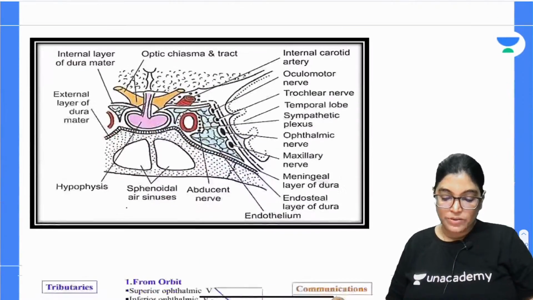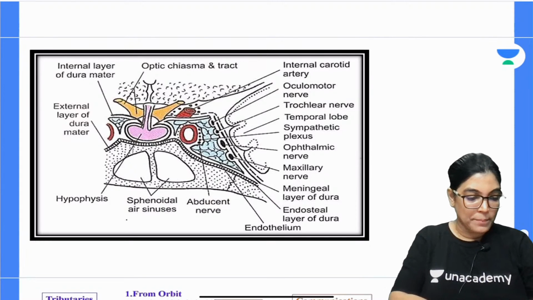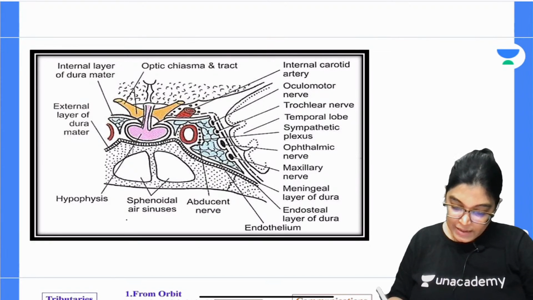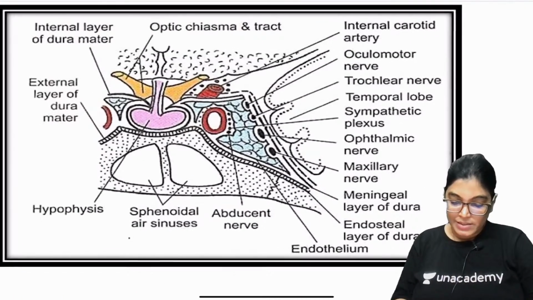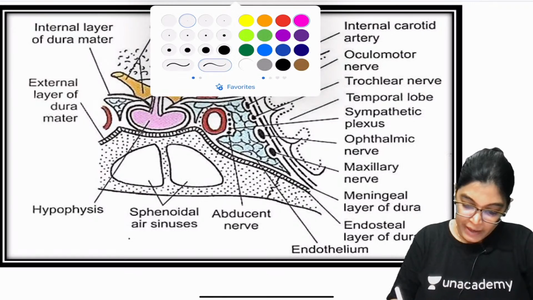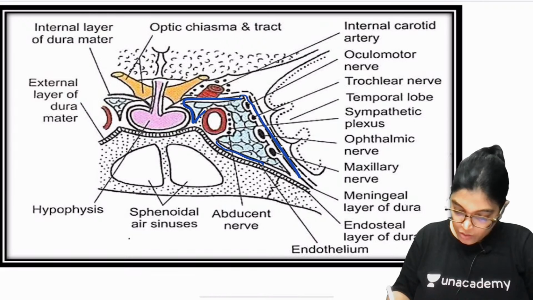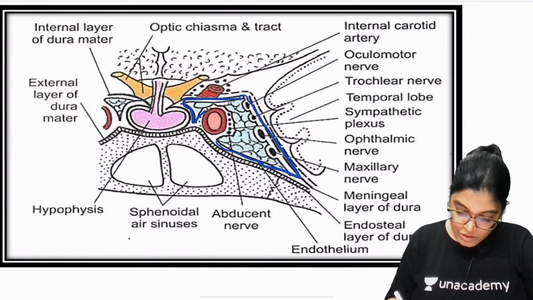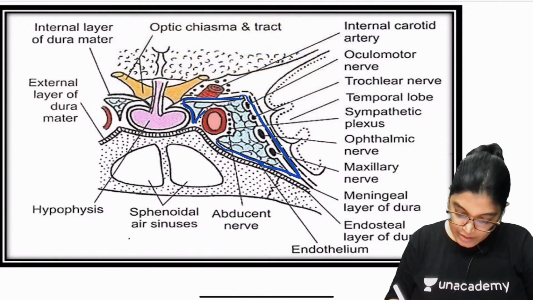My dear aspirants, I would like to show you a diagram where you can clearly see this relation. What you can appreciate here is the lateral wall, and two structures are going through it. Let me highlight this diagram. This is the whole outline of the cavernous sinus which you are seeing. In this outline, the structures going in and out are one artery and the other one, which is the nerve. So, this is the nerve.